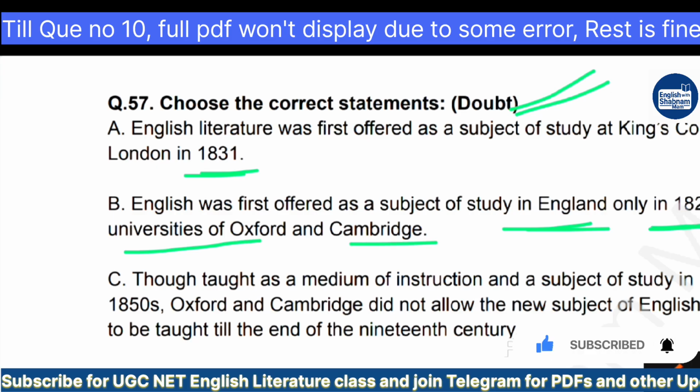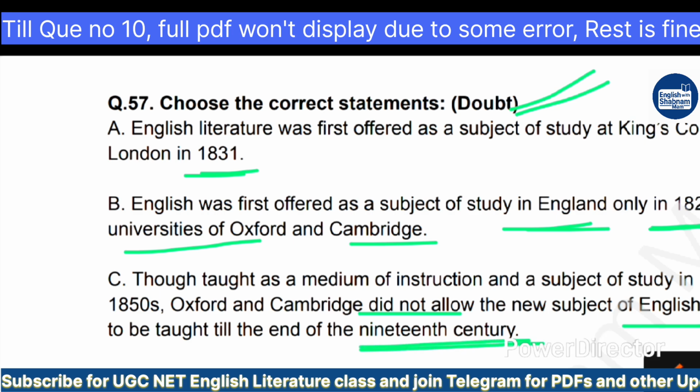Option C: though taught as a medium of instruction and a subject of study in India since the 1850s, Oxford and Cambridge did not allow the new subject of English literature to be taught till the end of the 19th century.